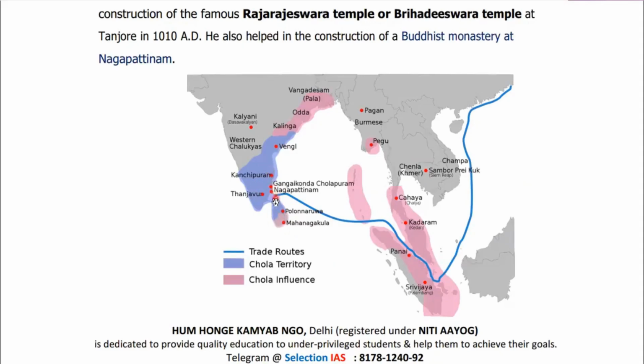You can see the trade route from South India to Southeast Asia, this is currently Indonesia, and from here trade routes go up to Japan. To explain the trade routes of the Chola Empire, you are supposed to draw such a map in your answer in the mains examination.